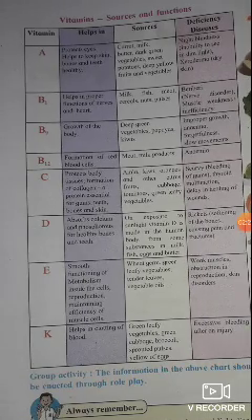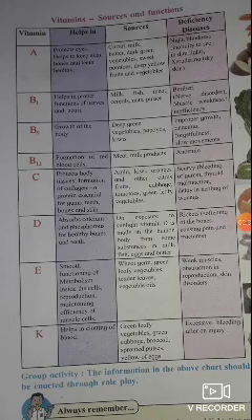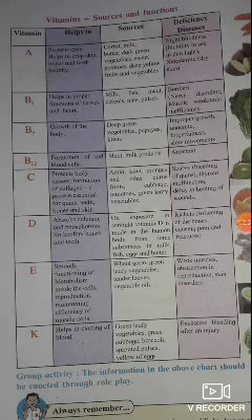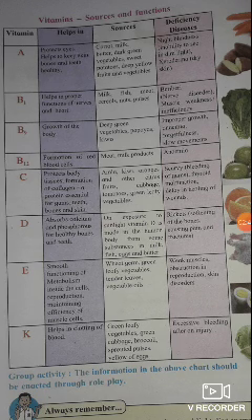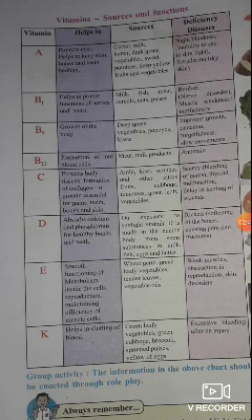Then vitamin B9 helps in growth of the body, and sources are deep green vegetables, papayas, kiwis. And deficiency diseases are improper growth, anemia, forgetfulness, slow movements. Next, vitamin B12 helps in formation of red blood cells, and sources are meat, milk products. Due to deficiency of vitamin B12, we get diseases like anemia.